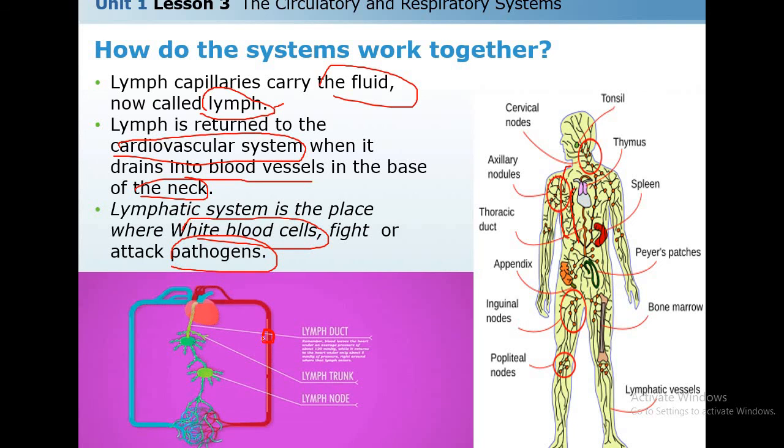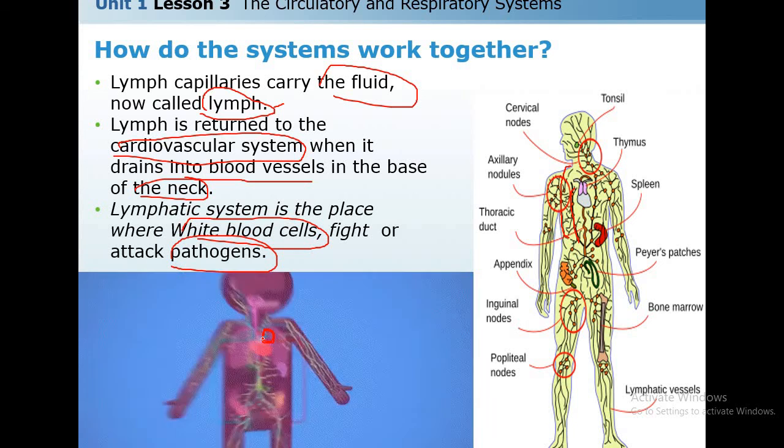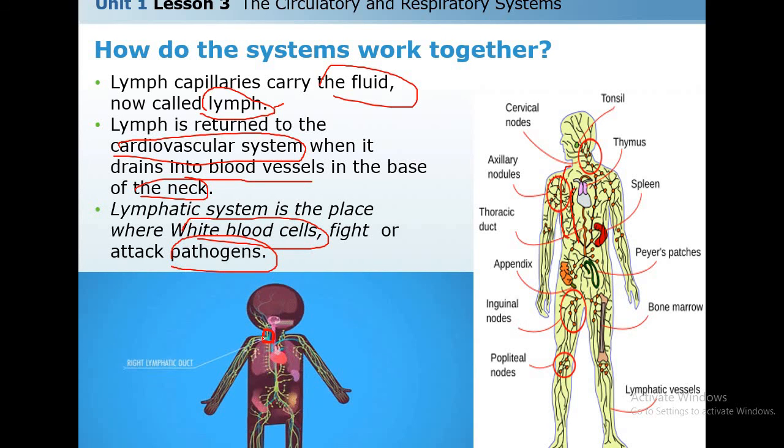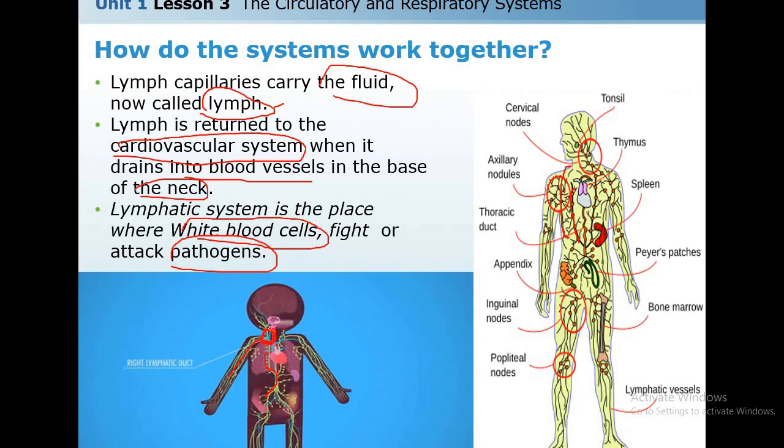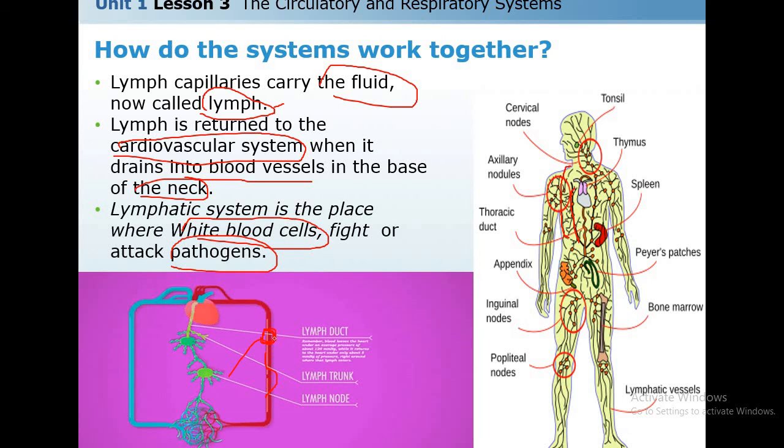So, lymph capillaries carry the fluid called lymph. The leaked fluid is called lymph. Through the lymphatic capillaries, in its path, it moves into the bloodstream in the base of the neck. In this place there are white blood cells. These white blood cells fight or attack the pathogens, viruses or bacteria.